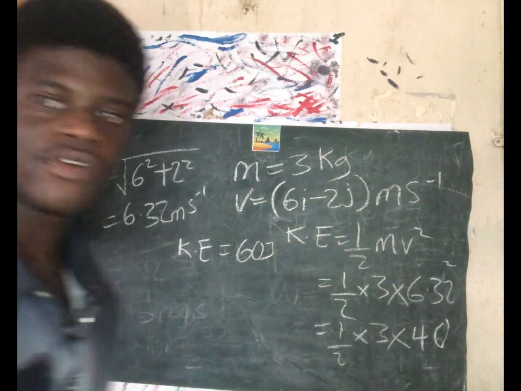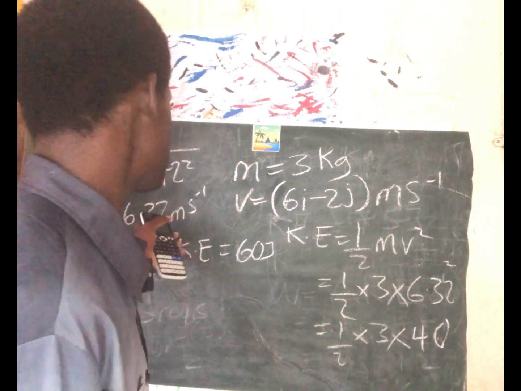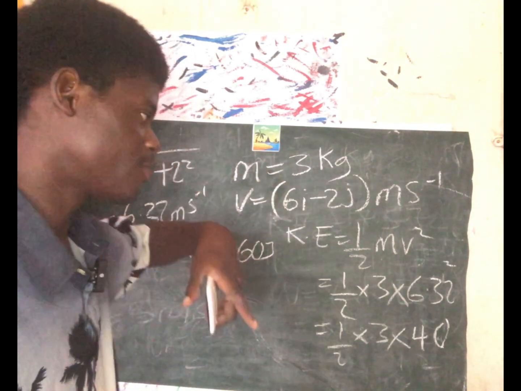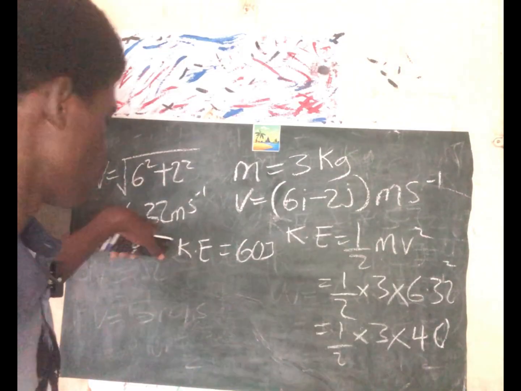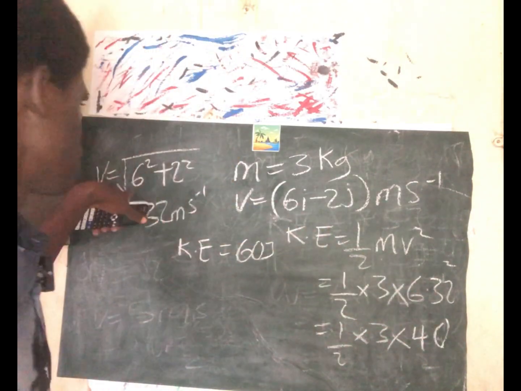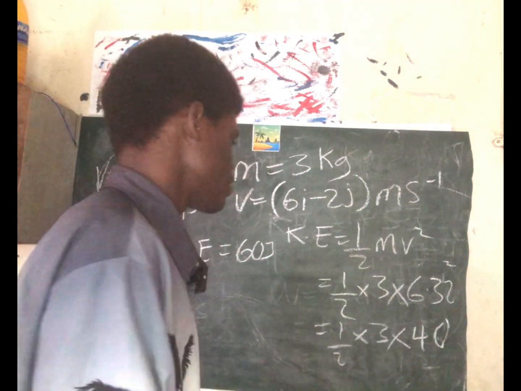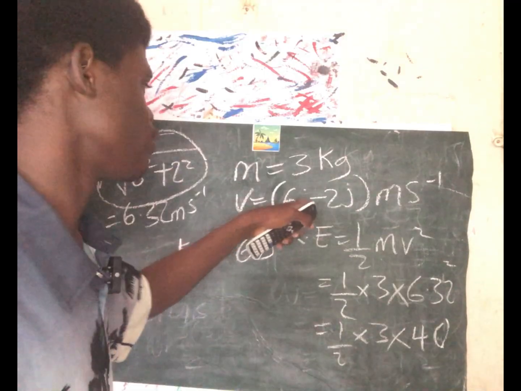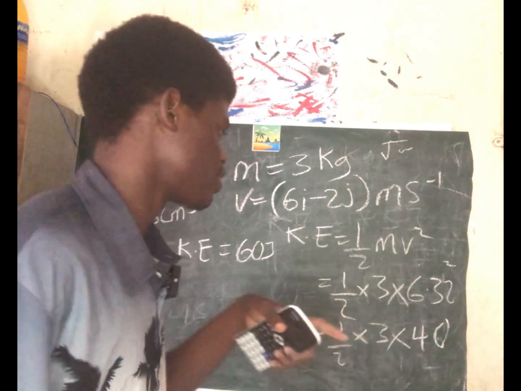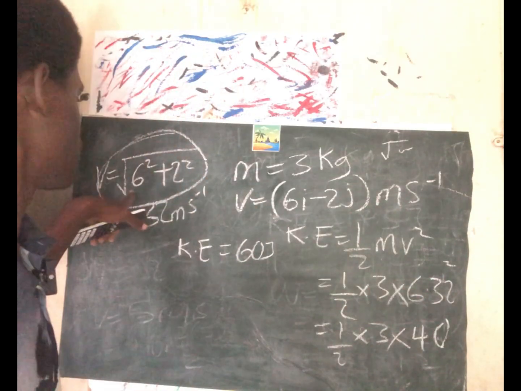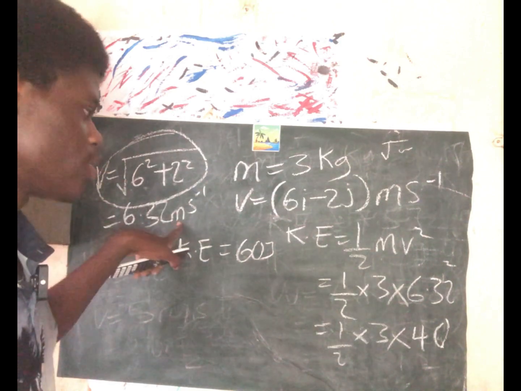But there's a faster way of doing it. Instead of finding the square root and then squaring again, when you find the magnitude, 6 squared plus 2 squared gives 6.32.